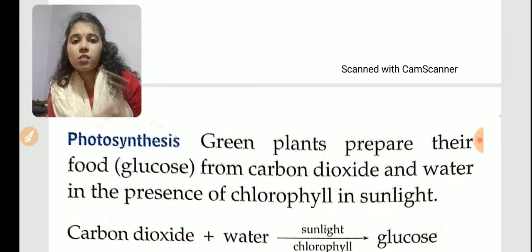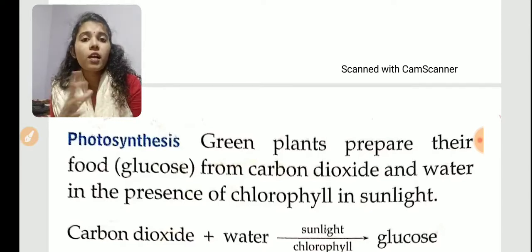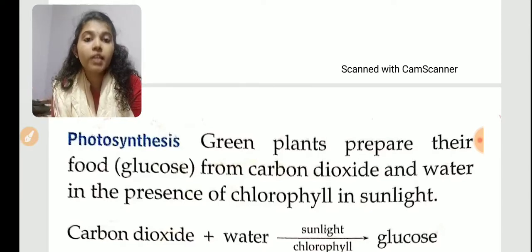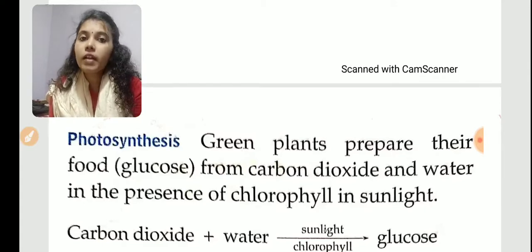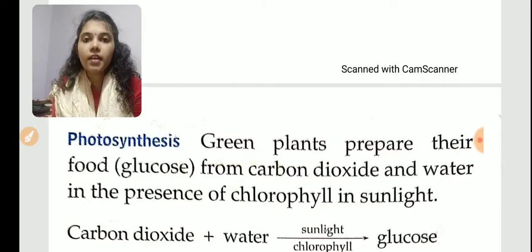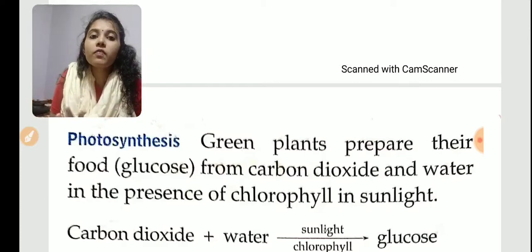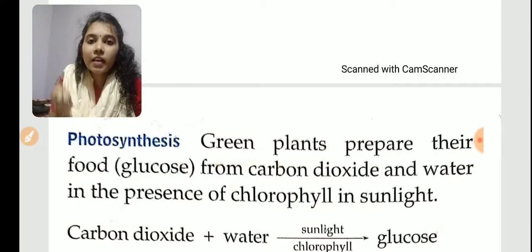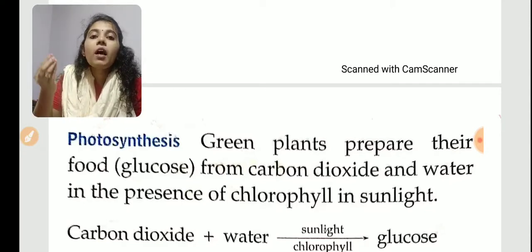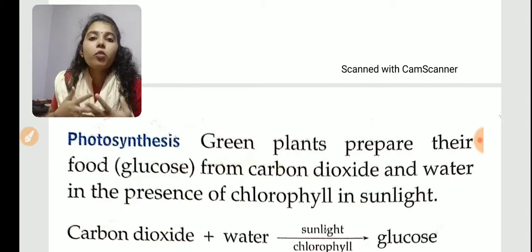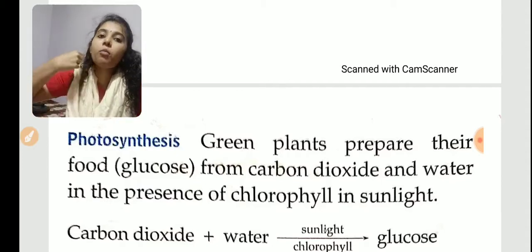So, photosynthesis. What do you mean by photosynthesis? In your smaller classes you have studied, and in biology you are studying photosynthesis. What is that? Green plants prepare their food from carbon dioxide and water in the presence of chlorophyll and sunlight. What is chlorophyll? Chlorophyll is the green coloring pigment in plants, right? So in the presence of chlorophyll, and because of sunlight, the green plants will prepare food. The food they are making is in the form of glucose.